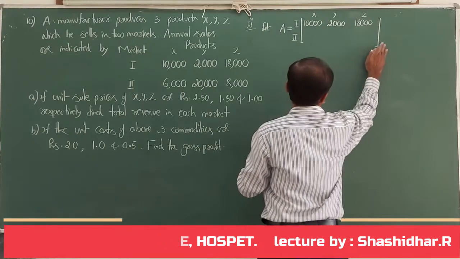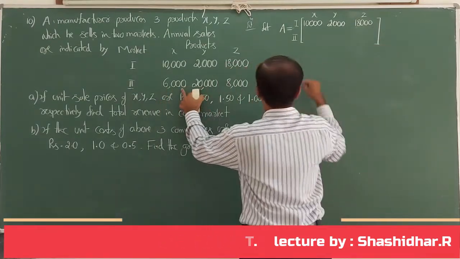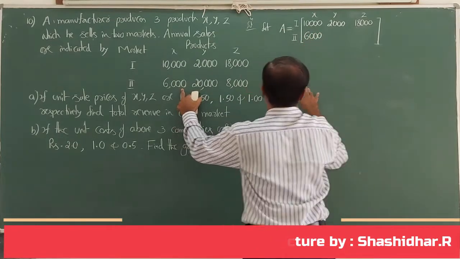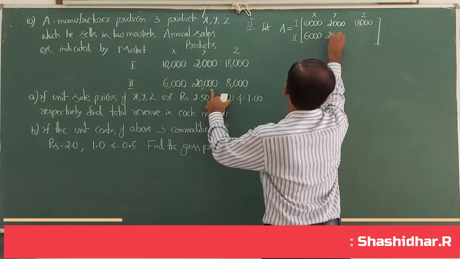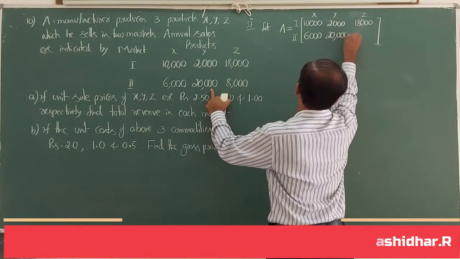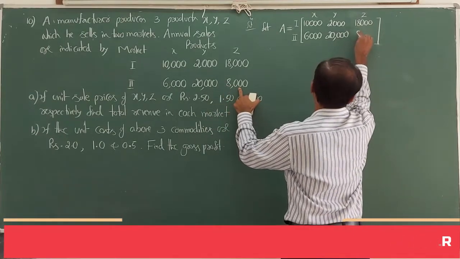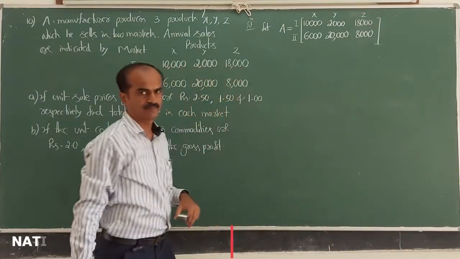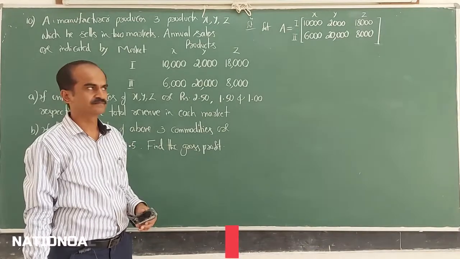Second row, the items sold in market 2: product X 6,000 items, Y 20,000, and product Z in market 2 8,000. 8,000 units are sold. So the given table is written in matrix form.